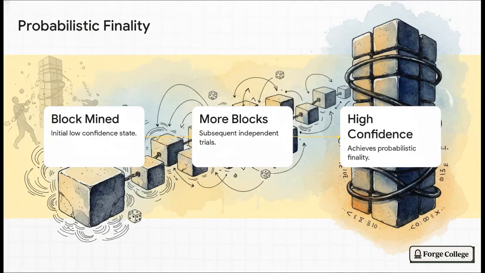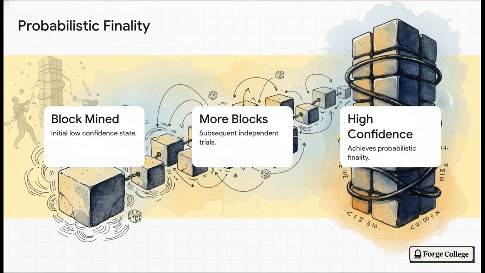Which brings us to this seriously brilliant concept called probabilistic finality. Now, in traditional systems, finality is absolute and immediate. You swipe a credit card, boom, it's done. But Nakamoto consensus gives us something a little different. When a block is first mined, our confidence in it is actually pretty low. But, and here's the genius part, as each new block gets stacked on top of it, it acts like an extra layer of mathematical concrete.